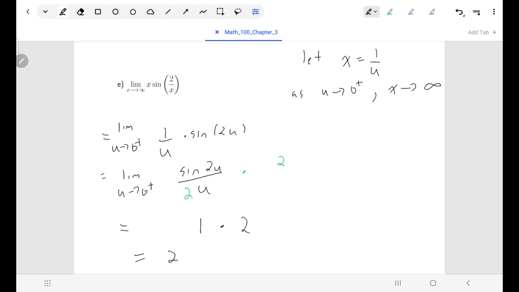So this is the place where things are, again, a little surprising, because if you looked at that and said infinity times 0, you might be tempted to assume that 0 would be the limit, and in fact, it is not. It is 2. And in fact, we could do a similar sort of one looking at x goes to negative infinity, which would be us going from u to 0 on the left. We'd find that limit is also 2. So for that graph of x sine 2 over x, it turns out it has horizontal asymptotes on both sides.